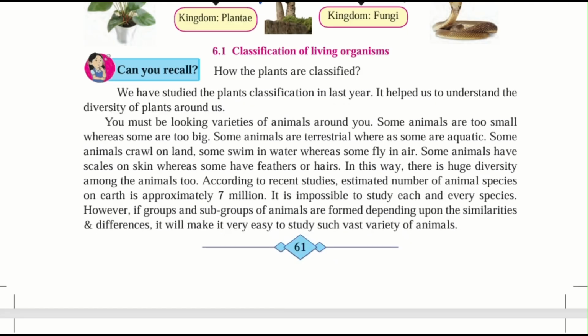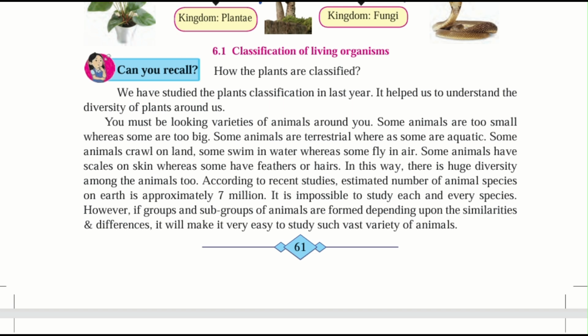Okay, now let's study. We have studied plant classification last year. Yes, you have studied plant classification in class 9th, in the same chapter number 6, I think. It helps us to understand the diversity of plants around us. Now you must be looking at varieties of animals around you. We see a variety of animals in our surroundings, wherever we go, wherever we visit. We can observe that some animals are very small and some are very big. Some are terrestrial, some are aquatic.